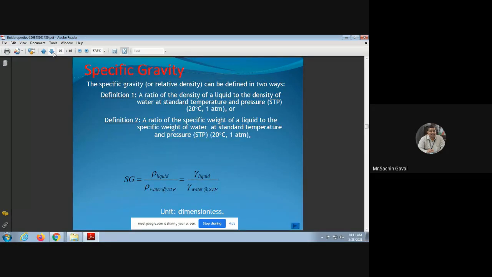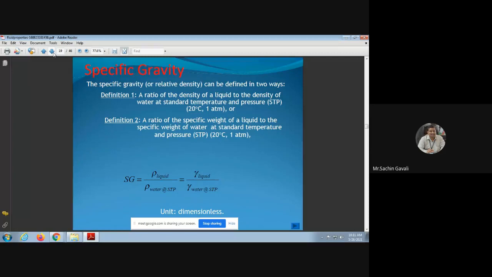Then specific gravity, or relative density, which is another name for specific gravity, is calculated with respect to water as the relative fluid density. Specific gravity or relative density can be defined in two ways. Definition 1: the ratio of density of a liquid to the density of water at standard temperature and pressure, STP condition.